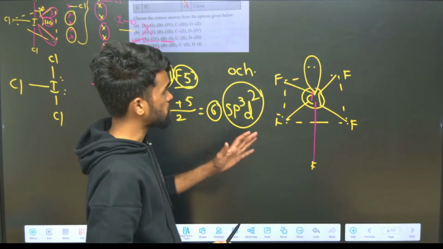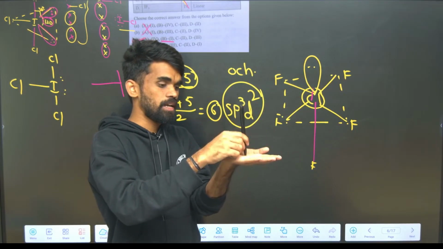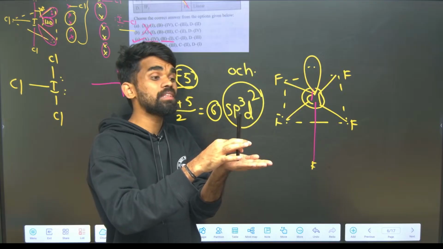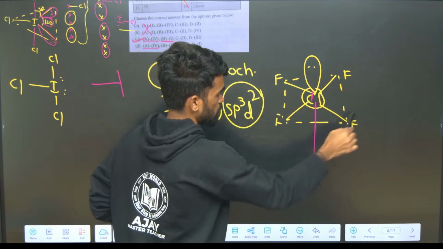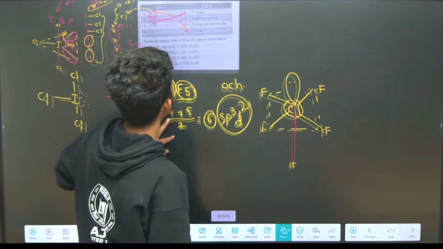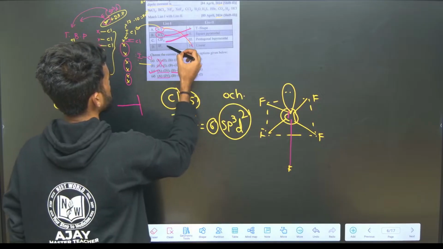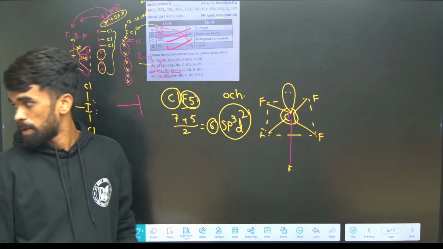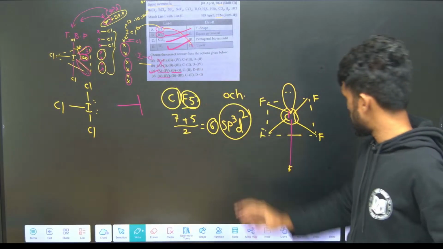Now see how the structure is looking, square with one pyramid on it. If I join all these things, we'll get a square pyramidal geometry. So ClF5 is square pyramidal, and IF7 will be pentagonal bipyramidal. Hope this is clear, right? So option C will be the perfect one.